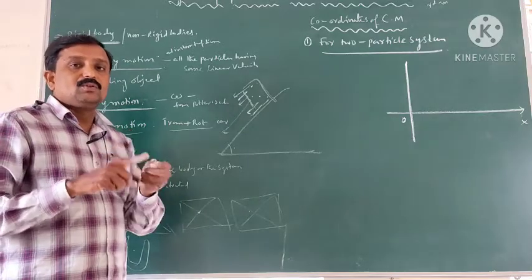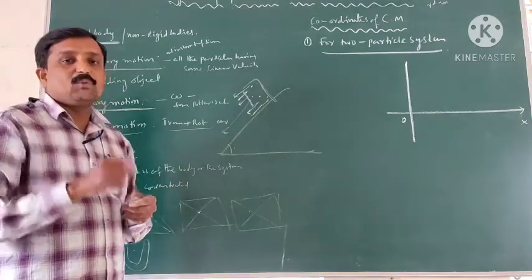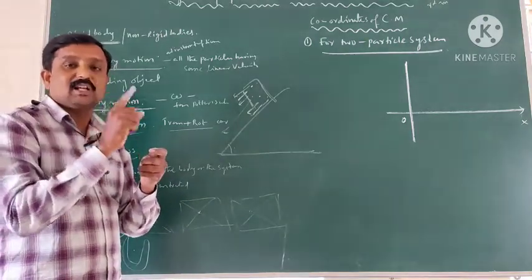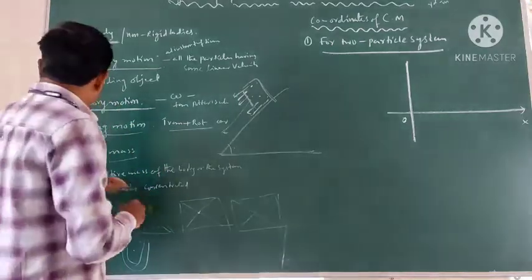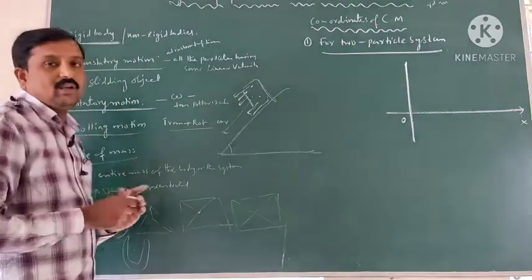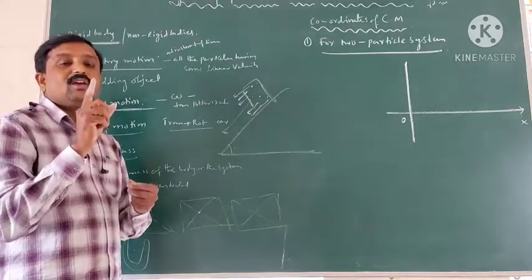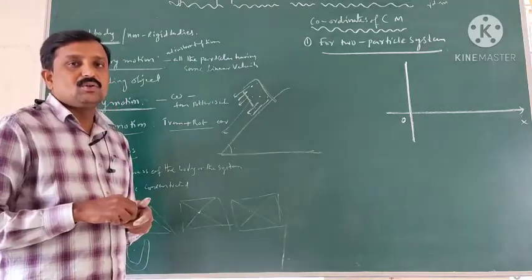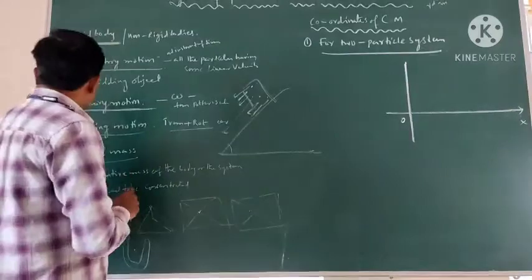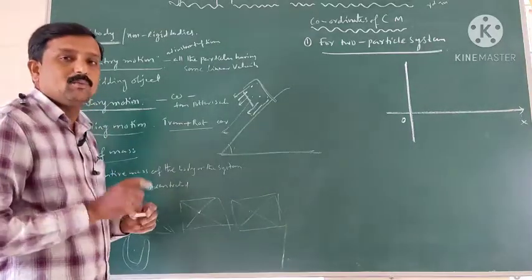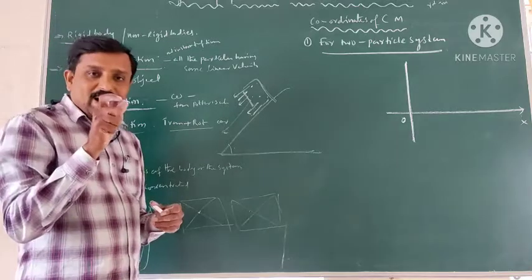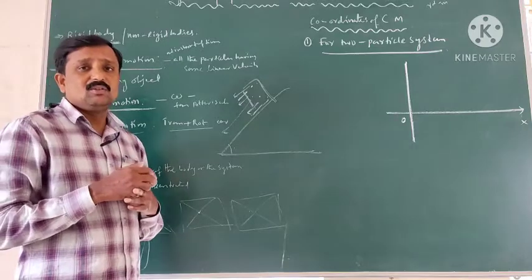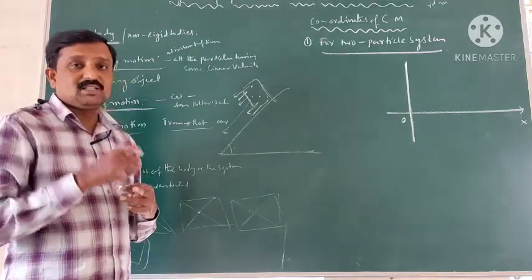That axis is said to be the rotatory axis. When the body is rotating about an axis in a circular path, such type of motion is called rotational motion. Sometimes the rotatory axis is visible, which is called a real axis.